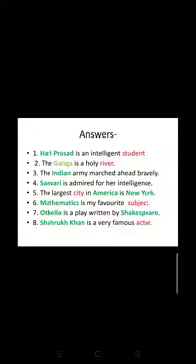Again next, the Indian army marched ahead bravely. In this sentence, we are talking particularly about the Indian army. So Indian over here is a proper noun. Okay. Now you can observe the next sentence. Savri is admired for her intelligence. We are talking here about Savri. Savri is a proper noun because she is a specific girl. Okay. So kids, now you can have a look at the rest of the sentences and try to practice yourself.